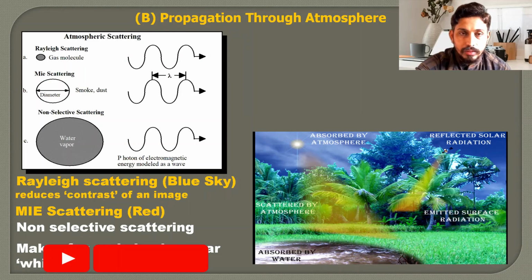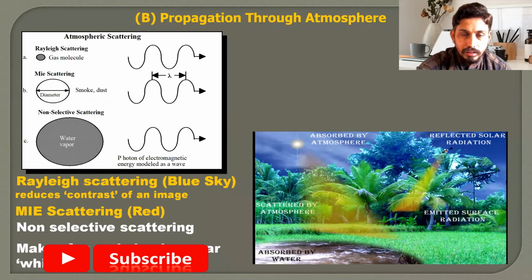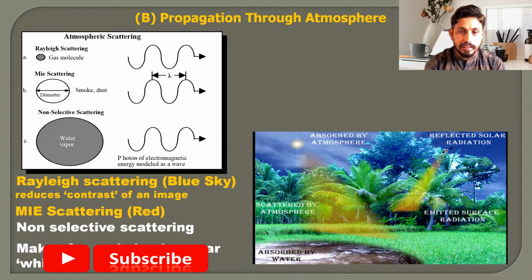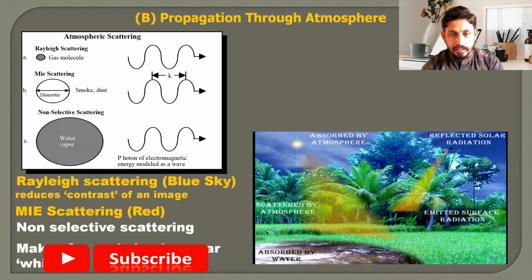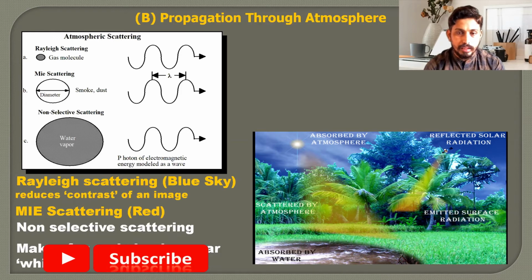After the study of the source of energy, I will move towards the next portion, which is the propagation of the energy through the atmosphere. Why is it necessary to study? Because when we take a photo from air or space, there is an atmospheric layer over the Earth's surface, and when energy propagates through that atmosphere, different interactions take place with the atmospheric components.